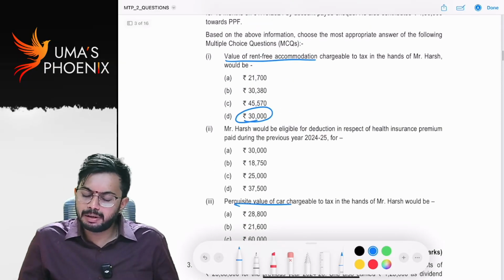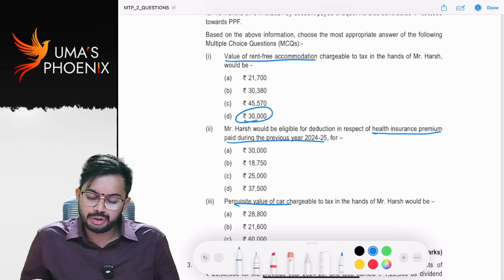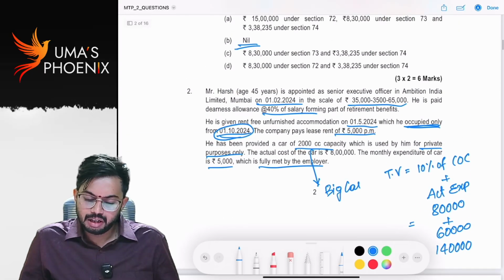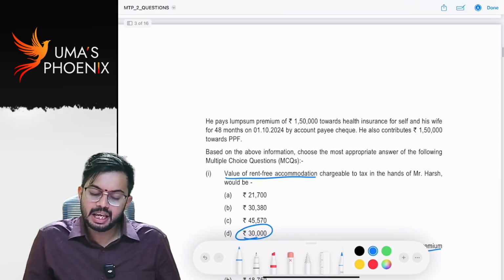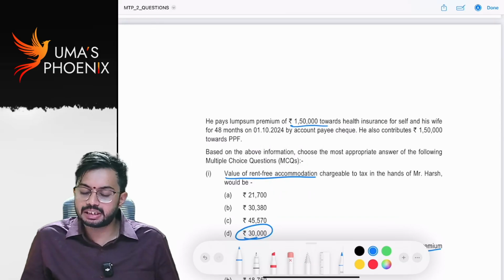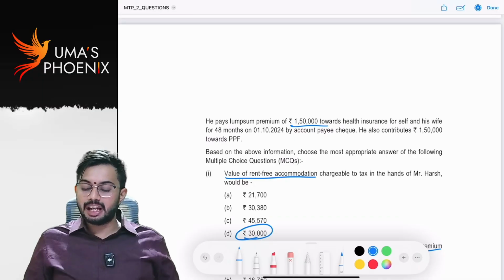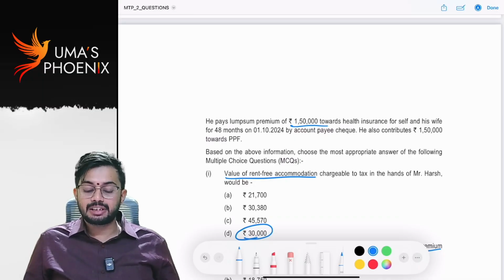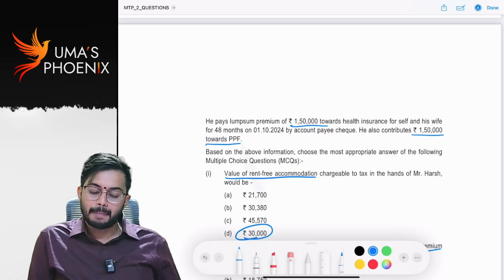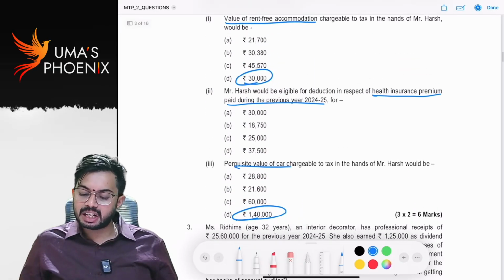Harsh would be eligible for deduction in respect of health insurance premium paid during 24-25. His age is 45 years, right? He pays a lump sum premium of 1,50,000 towards health insurance for self and his wife for 48 months starting from 1st October 24 by account payee cheque. He also contributes 1,50,000 towards public provident fund. Which deduction was asked?